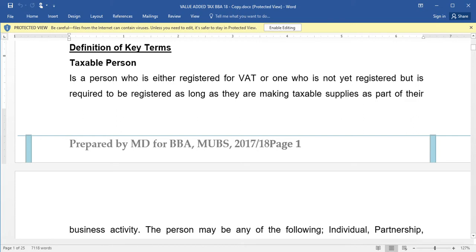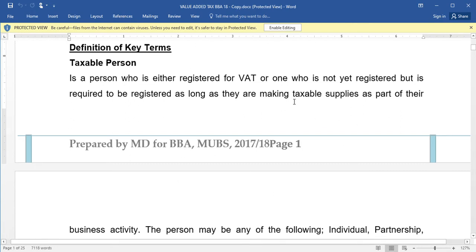In this video, we are continuing with our topic VAT, and we shall start with the key definitions of VAT. First is a taxable person. A taxable person for VAT purposes is a person who is either registered for VAT or one who is not yet registered but is required to be registered as long as they are making taxable supplies as part of their business activity.